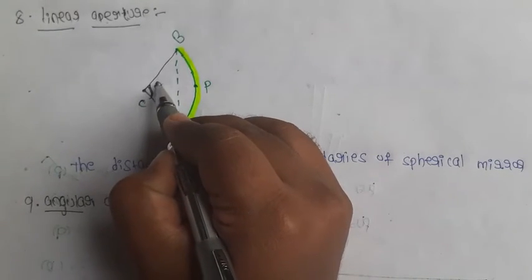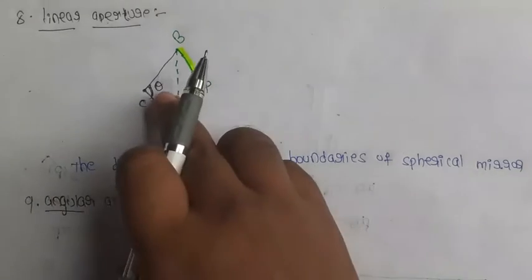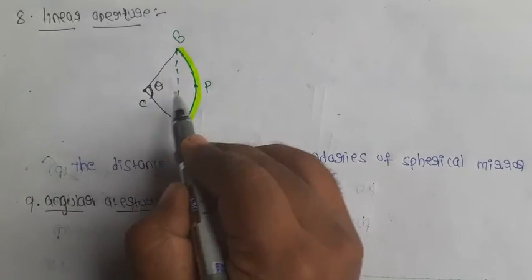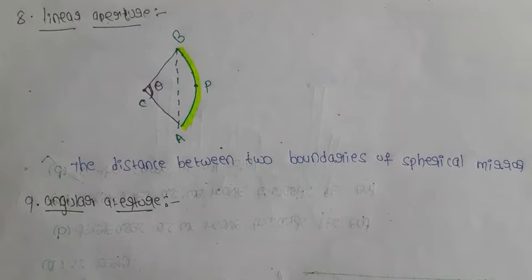So this is the angular aperture, the angle from the center of curvature to the two boundaries of the spherical mirror.